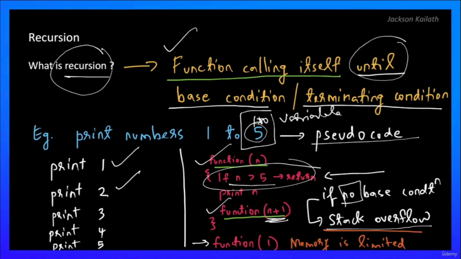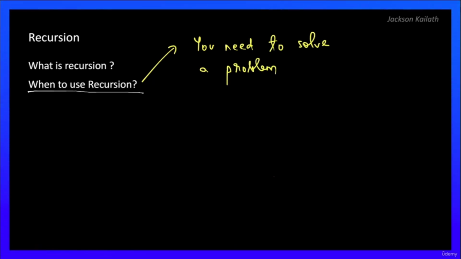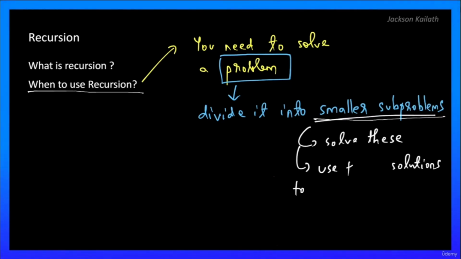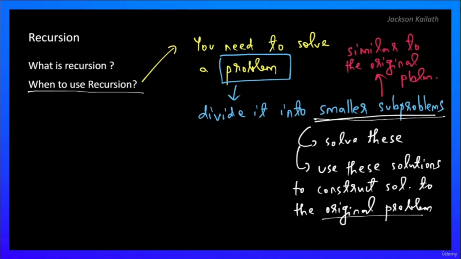Now let's think of when to use recursion. If you have to solve a problem, and if you can see that the problem at hand can be divided into smaller subproblems, and if solving these subproblems can help you solve the original problem, then probably you should be using recursion. Now it's also many times the case that these smaller subproblems would be of similar nature, or they would be similar to the original problem at hand. Now what do I mean with that?